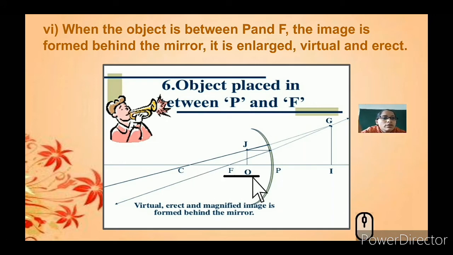The third case we will not be taking because angle of incidence is always equal to angle of reflection. So you can see here that the reflected ray passes through the focal point. The next ray hits and gets diverged and passes through the center of curvature.